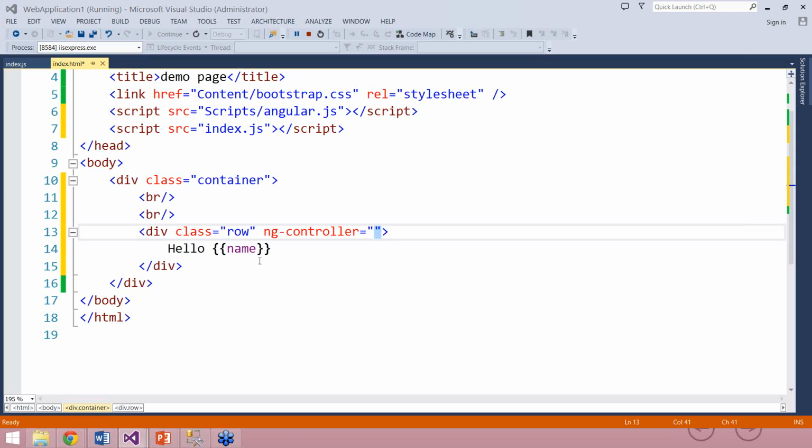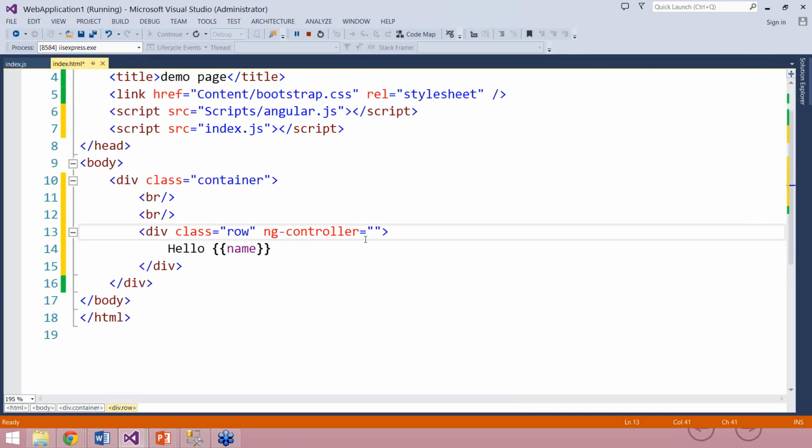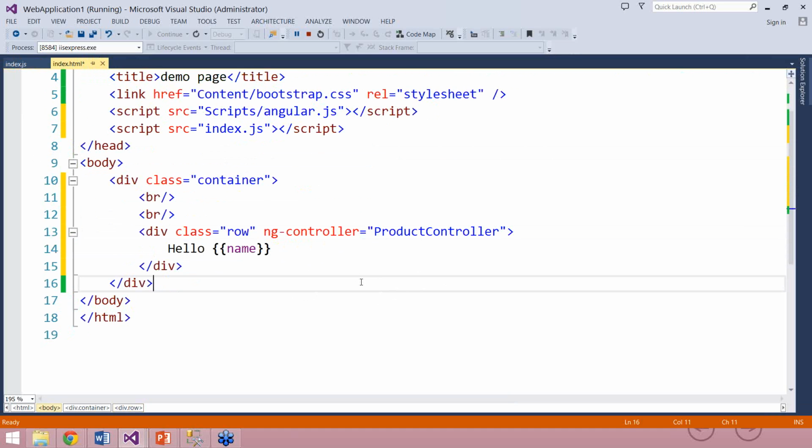The point is that in your application you can have 100 controllers, and maybe in all the controllers you have this name property. Now how does the view know from which controller it has to read that particular value for the name property? For that you need to assign the value of ng controller on the HTML element, and here the value of ng controller is product controller. I'll copy paste that from here and put it here. Great. So I have set the value of product controller.